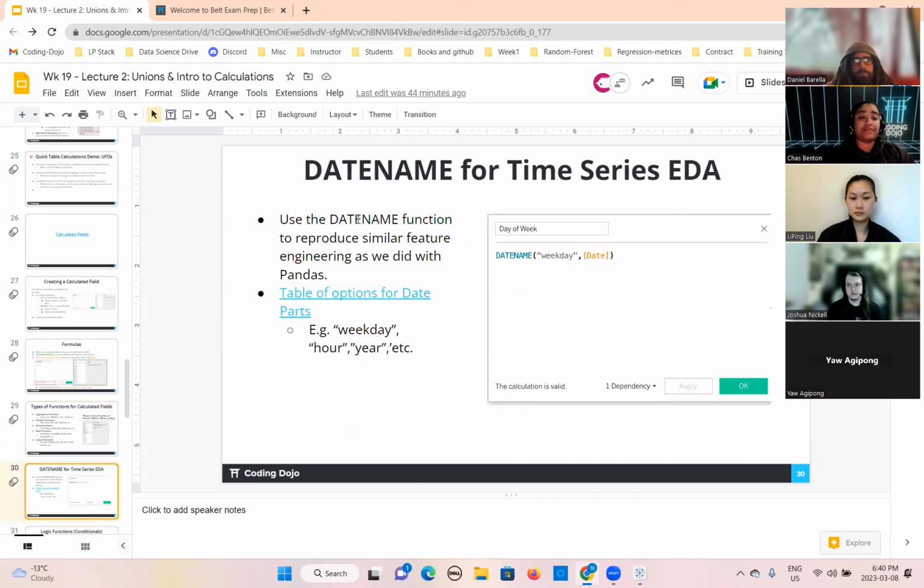So now let's jump on to the date name for the time series EDA first. How would you do that? We are going to use the date name function to reproduce a similar feature engineering as we did in the time series. If I'm asking you, can you fetch the weekday from the date, you have an inbuilt method in Python as well. You just need to give the date name and pass the weekday. Remember? The same way you need to do here. How would we do that? We will come here.